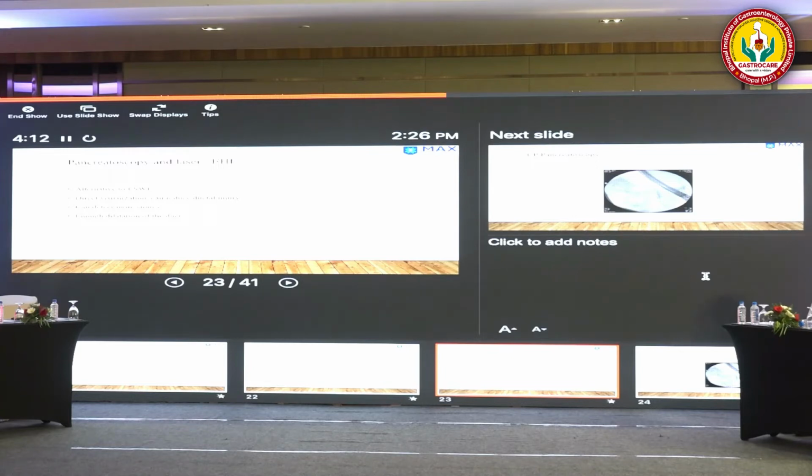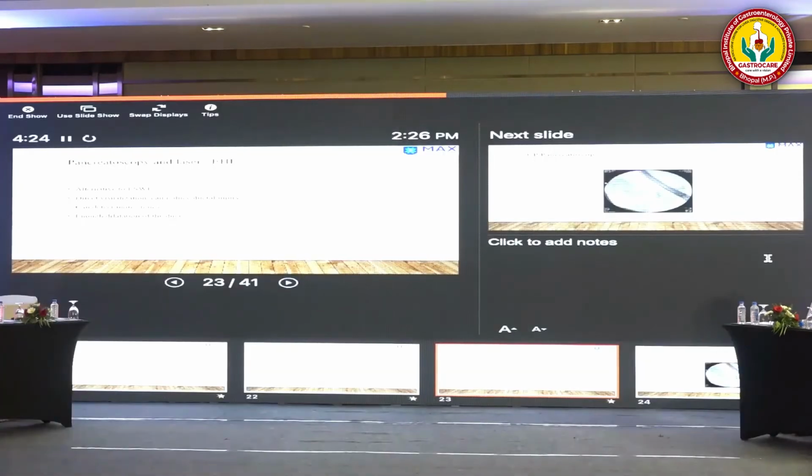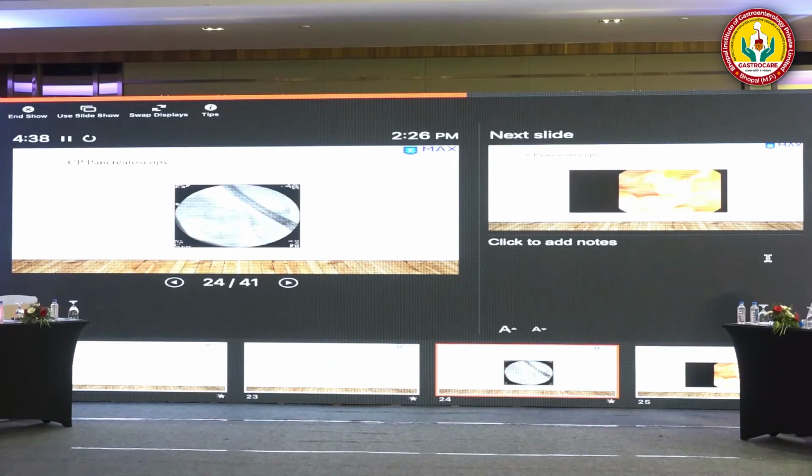ESWL is not available at all the centers. So in these patients we can do pancreatoscopy and laser or EHL. The benefit of pancreatoscopy is that we can have direct visualization of the stones. We can have direct visualization of the stone, and that will avoid injury to the pancreatic parenchyma and the pancreatic duct, and it can visualize more stone. Even the radiolucent stones can be seen with pancreatoscopy. But for pancreatoscopy, there should be adequate dilatation of the MPD.